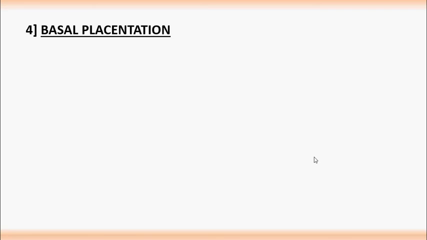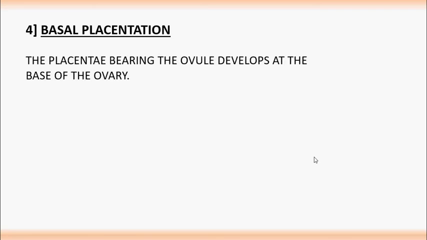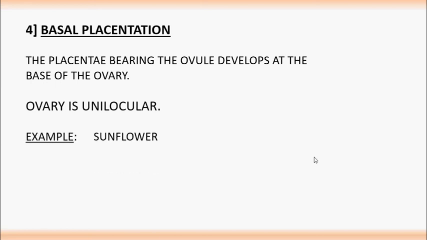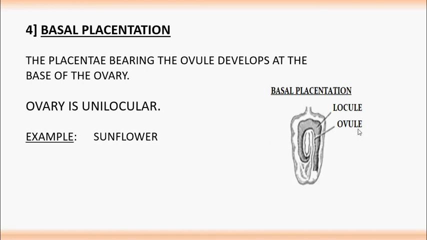Basal placentation. The placentae bearing the ovule develop at the base of the ovary. So it is also unilocular. Example, sunflower. The entire ovary has only one locule and the ovule arises from the base of the ovary.